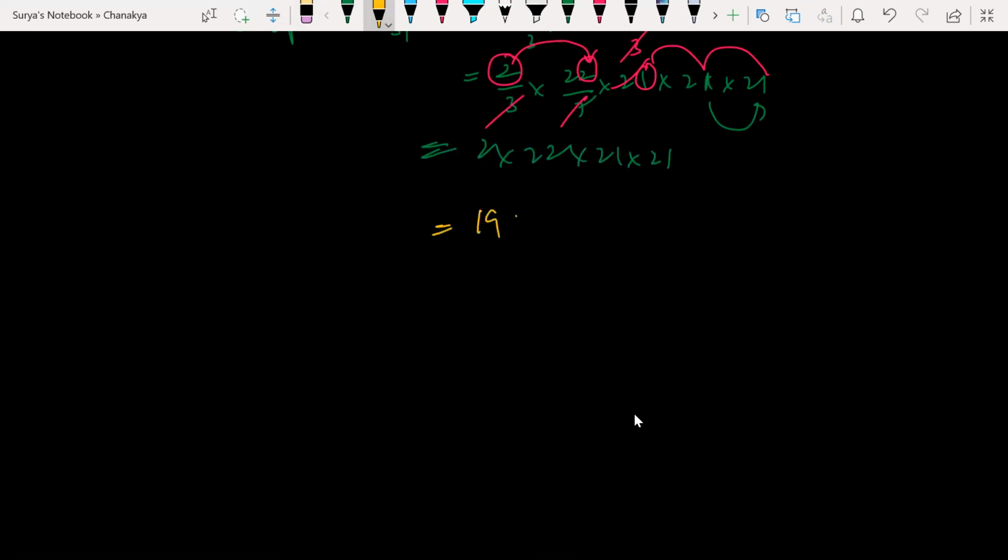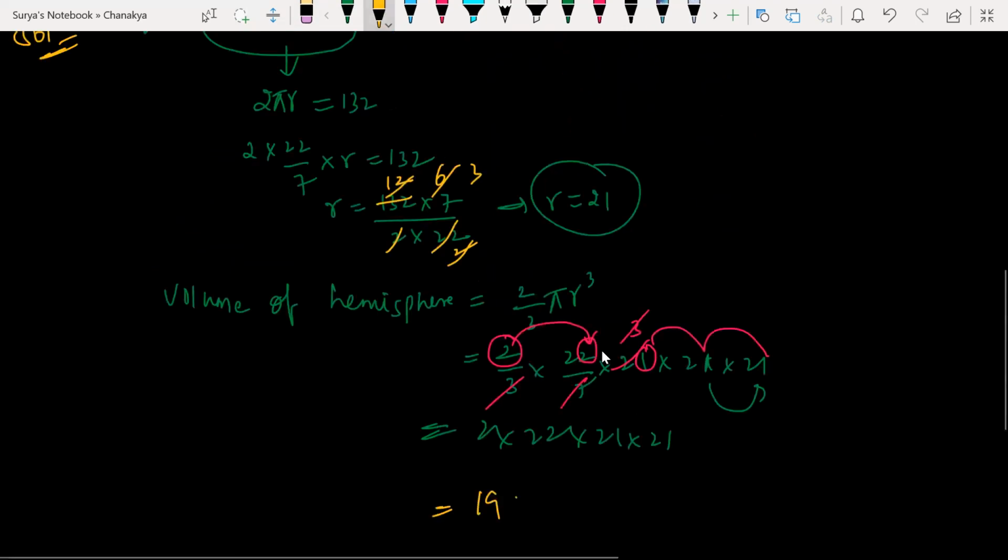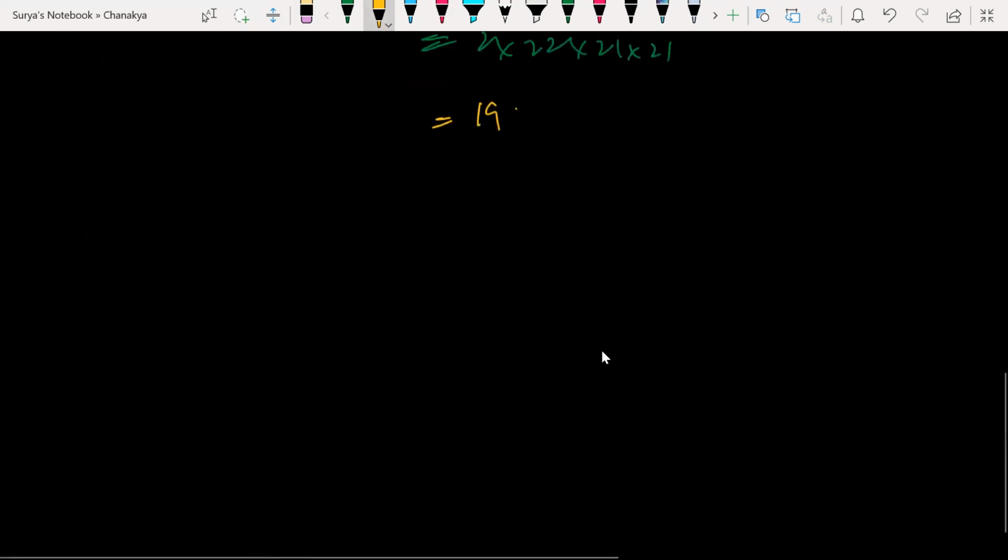Question number 19. How much? 194.04 centimeter cube volume, right? So this is your answer.